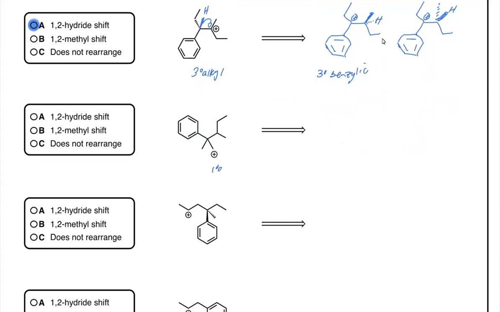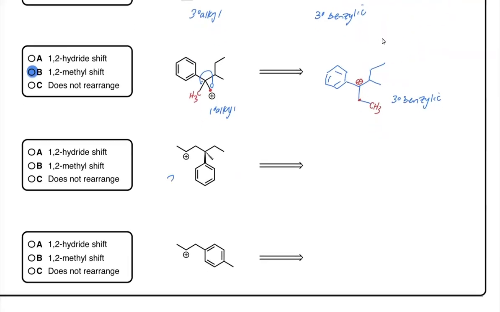The next example is kind of funky visually. Notice that the carbocation is initially primary alkyl, and the adjacent position is quaternary and benzylic. If I were to shift over the methyl group here, I could have a rearrangement that would lead to more stability. We're shifting the methyl group to this carbon here. So this was where the carbocation was to begin with, and we've shifted this methyl group over. The result is the positive charge is now here, and that would be tertiary benzylic. 1,2-methyl shift.